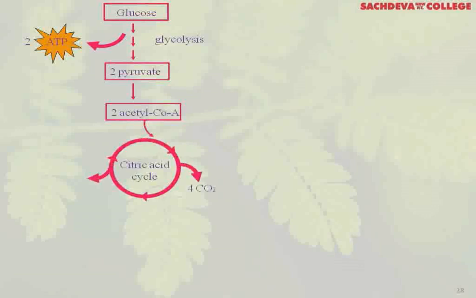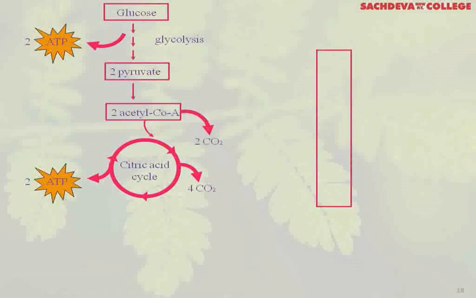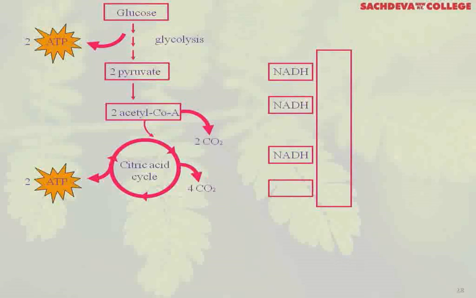You can see 4 CO2 and ATP is released, and 2 CO2 here. Now you can see the reduced form NADH again, and then the FADH2.